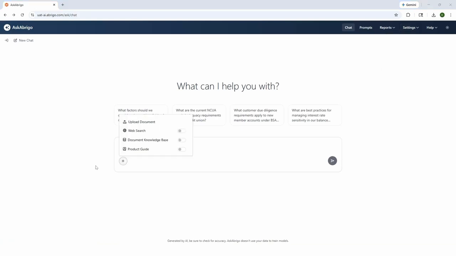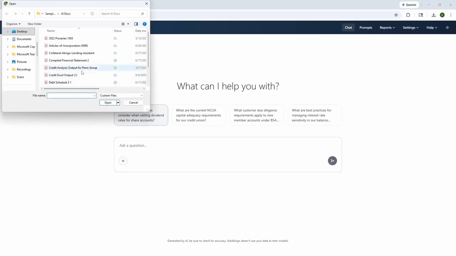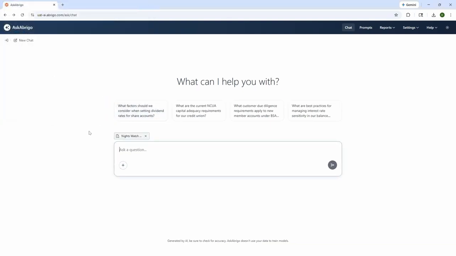So let's try it out. I'm going to go ahead here and upload a document. And I'm going to pretend here for a moment that I am a credit analyst and I just went ahead and did some spreading and I want to engage with this document and ask a question.